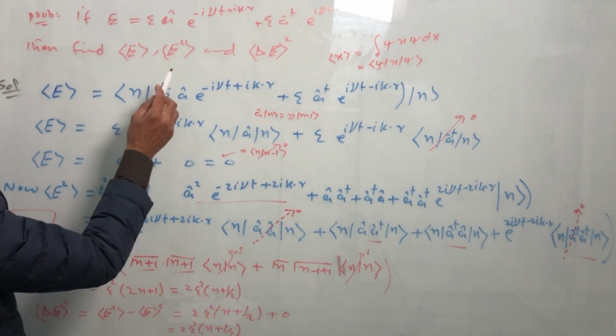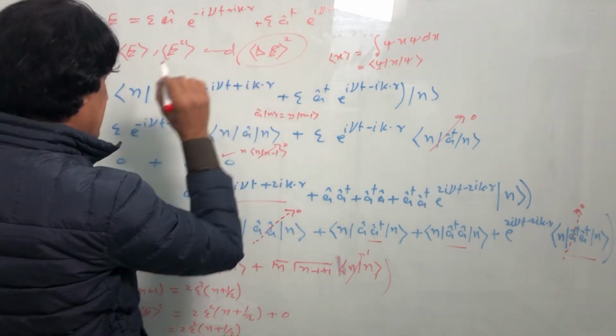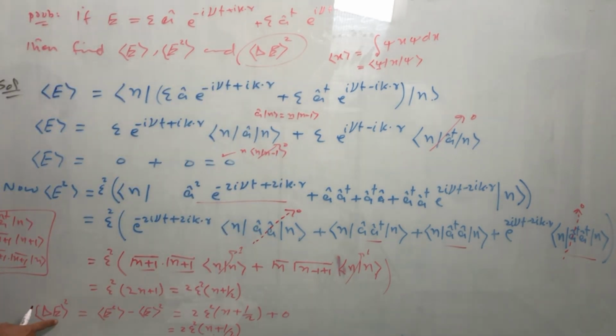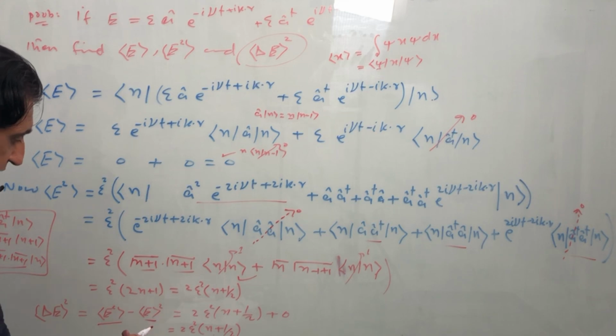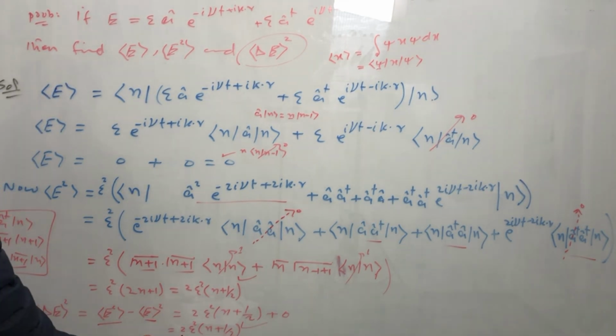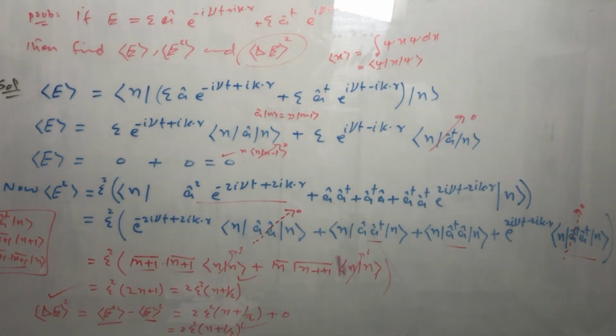And finally, we are asked to find out this thing. So this is the expectation value of E square, and we know the relation: delta E square equals the average of E square minus the square of the average of E. We already know about this term, we have this one, and this term is equal to 0. So finally we have this answer for delta E square.